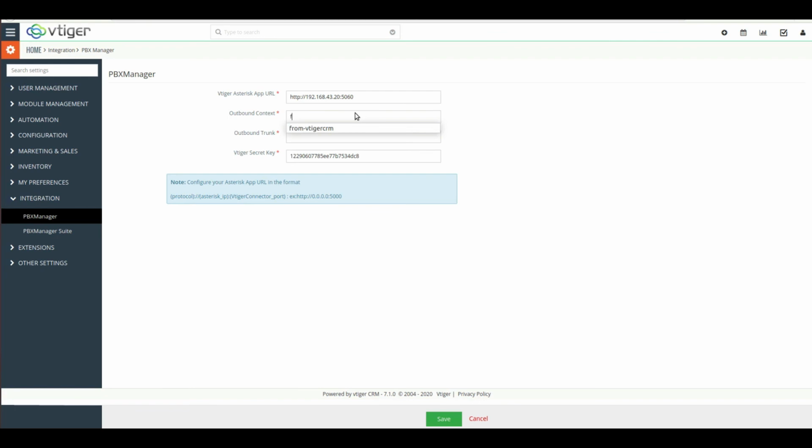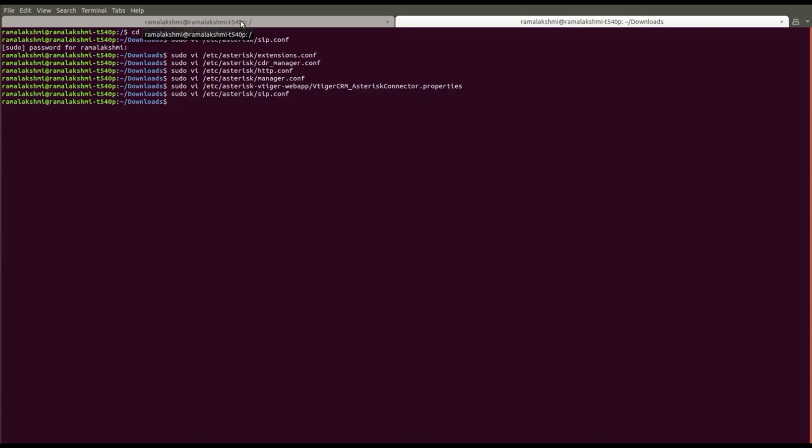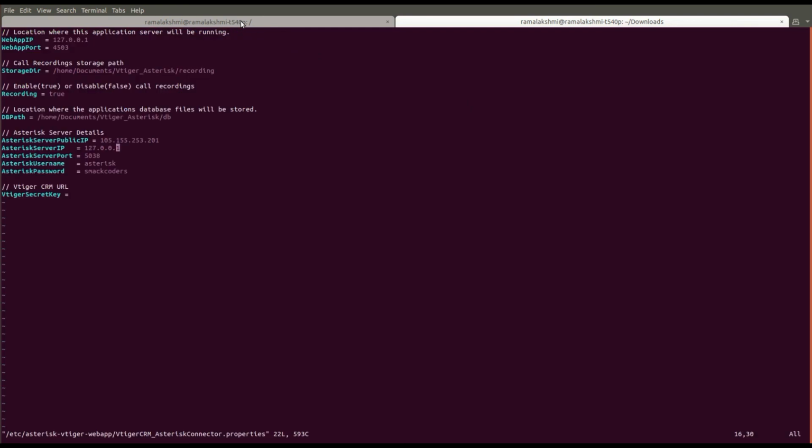Then give outbound contacts here. You can view the details about it in sip.conf file. Give the outbound value. The secret key will be randomly generated. Copy the secret key, then save it. Now view the Vtiger CRM Asterisk Connector properties file. Paste the secret key here. Then save the file.